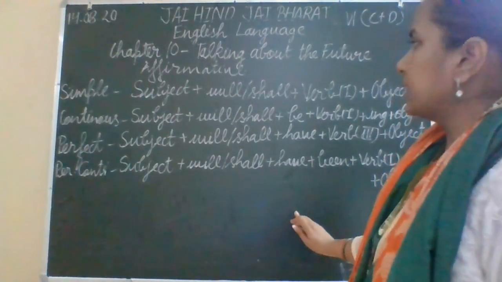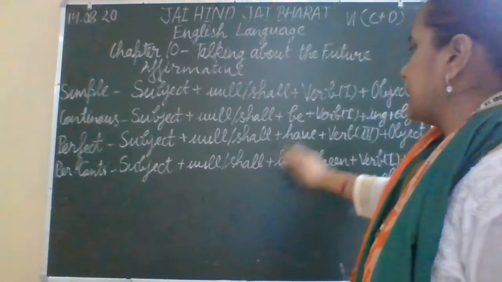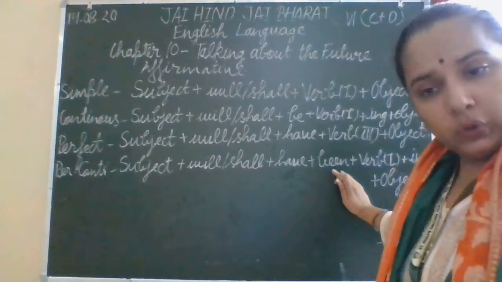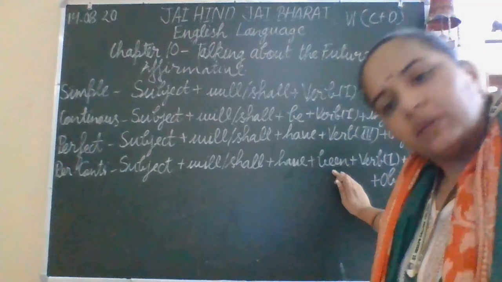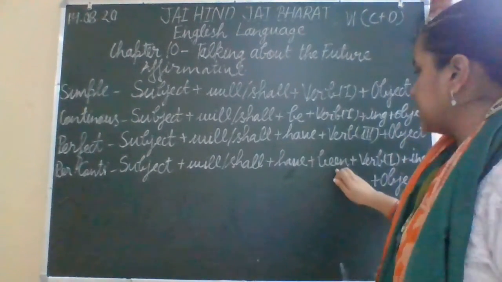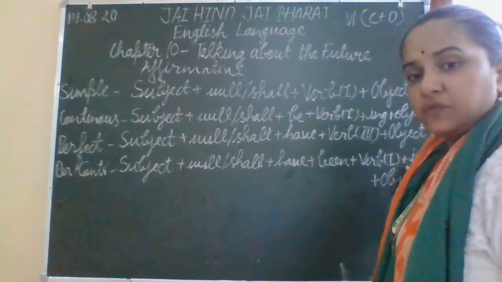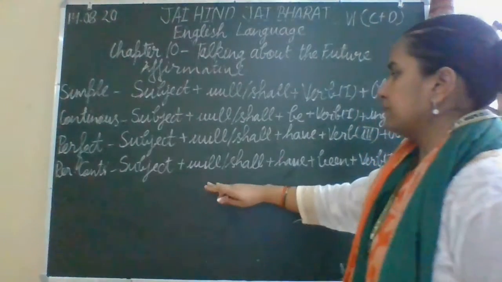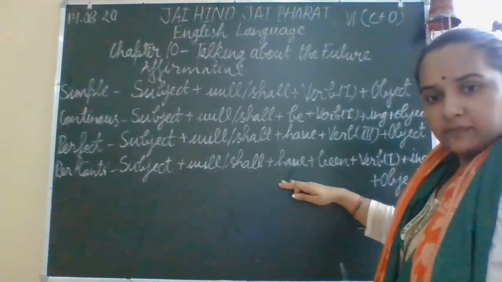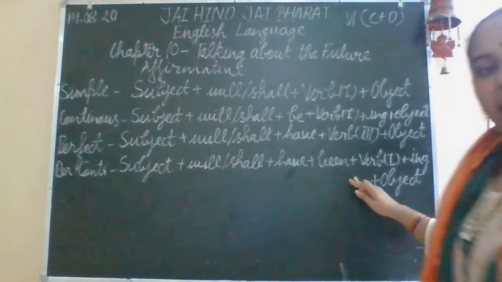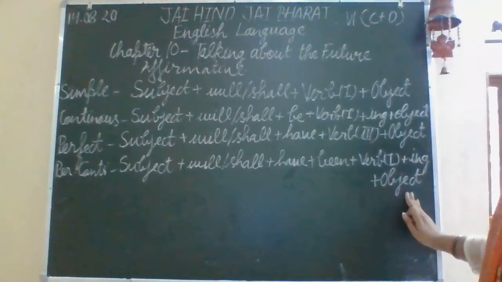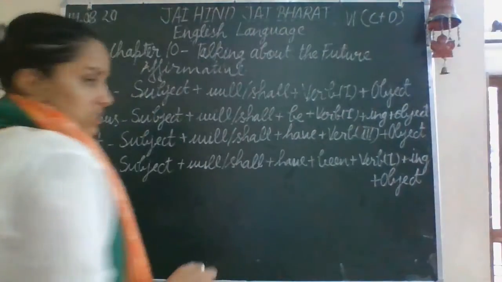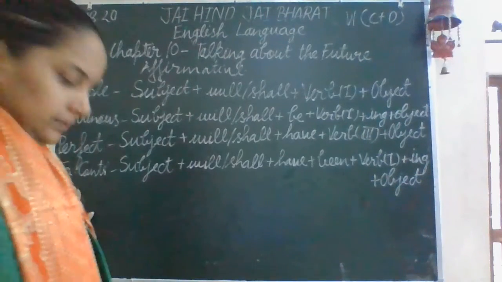So here now you can see this is the combination. Will, shall, have we have taken from here. Be, the third form of the verb, because we have to use the third form of the verb in the perfect tense. So be has become been, and the ing form of the verb has come from the continuous tense. So subject plus will or shall, have plus been plus ing form of the verb and the object. This is the structure of the sentence for the perfect continuous tense in the future.